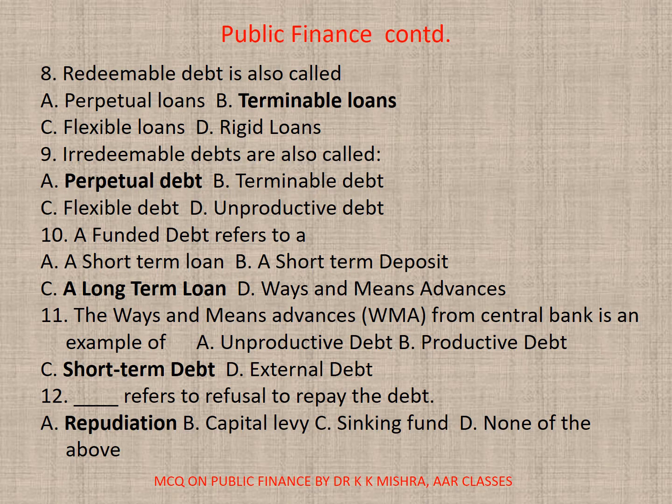Terminable loans. 9. Irredeemable debts are also called as A. Perpetual debt, B. Terminable debt, C. Flexible debt, or D. Unproductive debt. Correct option is A. Perpetual debt.